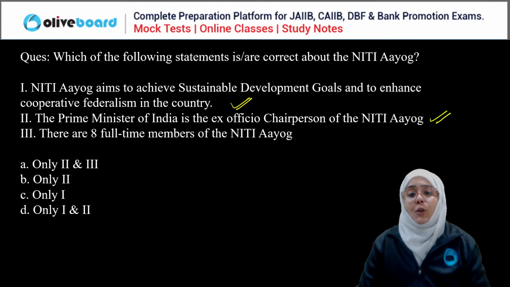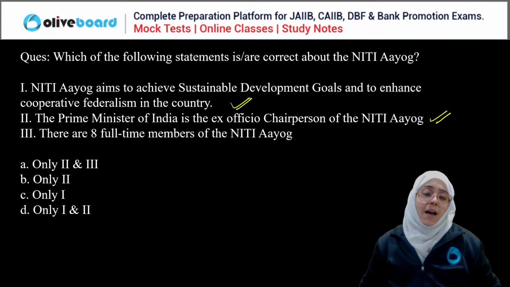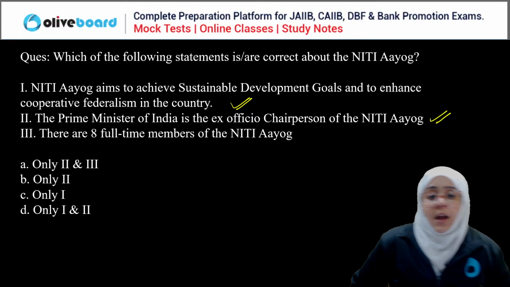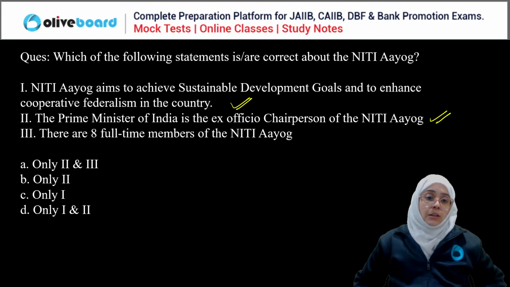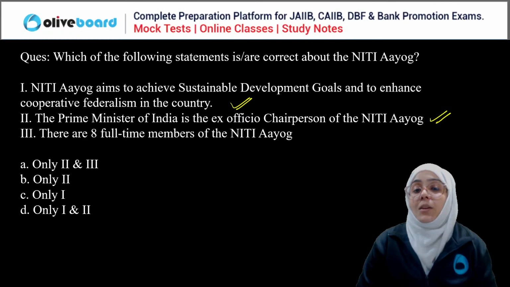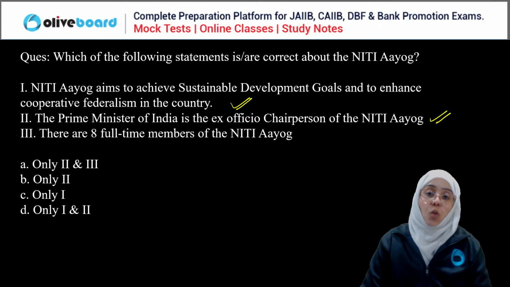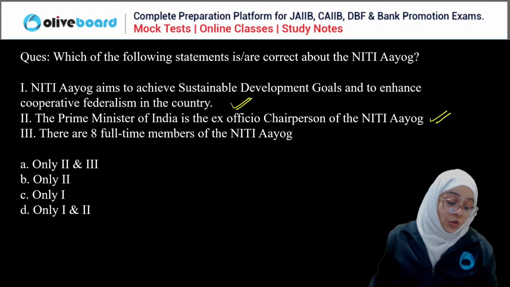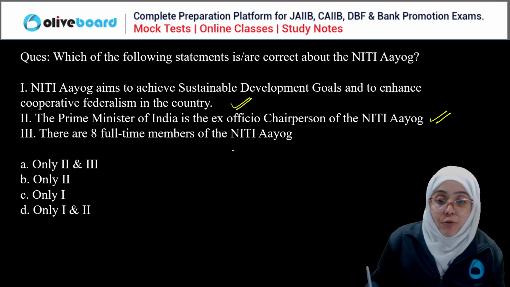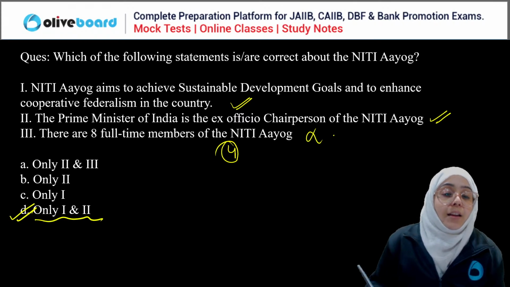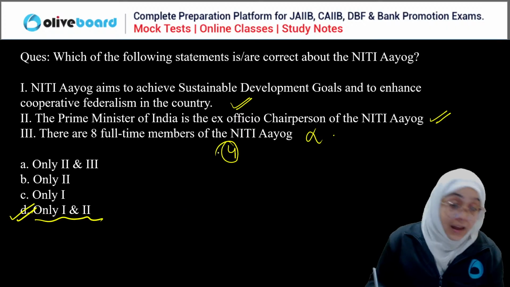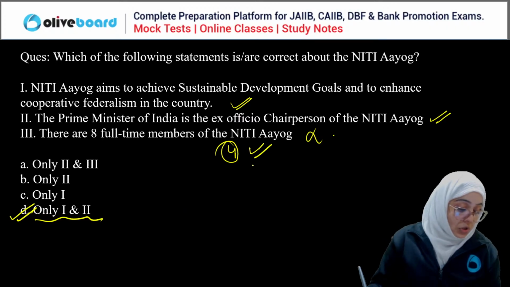There are 8 full-time members in the Niti Aayog. Why is it wrong? How many full-time members are there in the Niti Aayog? There are 4 full-time members in the Niti Aayog, and that's why it is wrong. So D, first and second, is the correct answer. There are 4 full-time members, Ruchi.